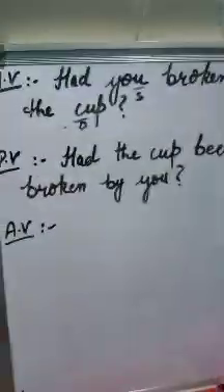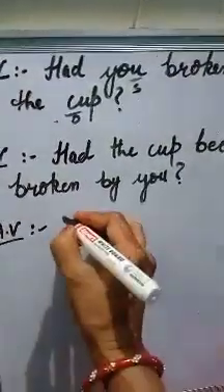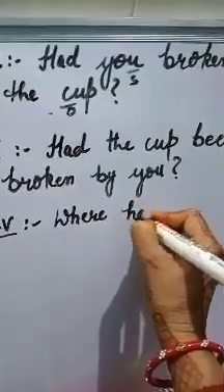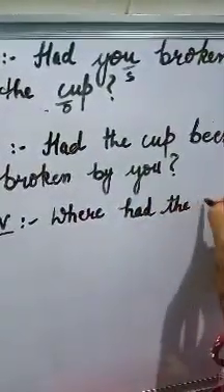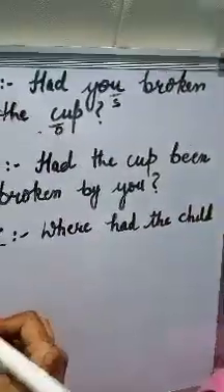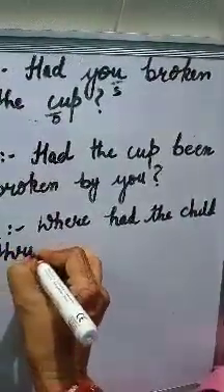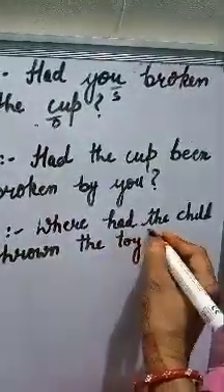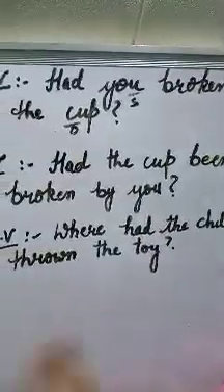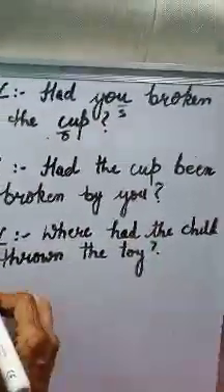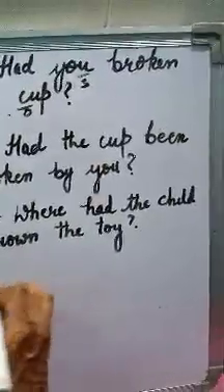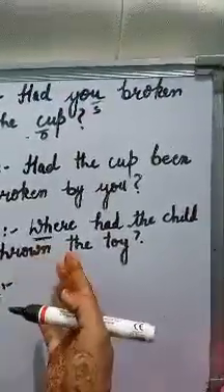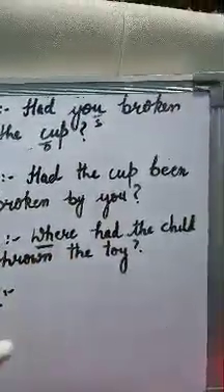And if we take the sentence from WH family, like where had the child thrown the toy? Where had the child thrown the toy? Then in passive voice we will write like this: from WH family only who is converted into whom, and rest of the WH family remains same.